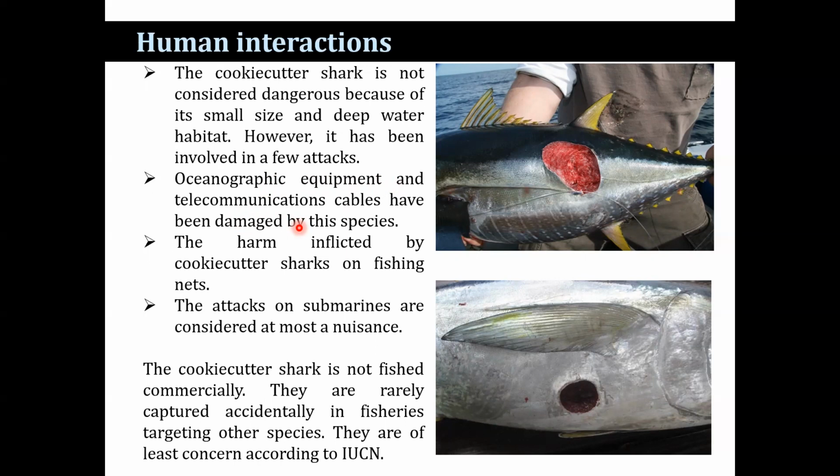The cookie cutter shark is not fished commercially. They are rarely captured accidentally in fisheries targeting other species. They are of least concern according to the IUCN.